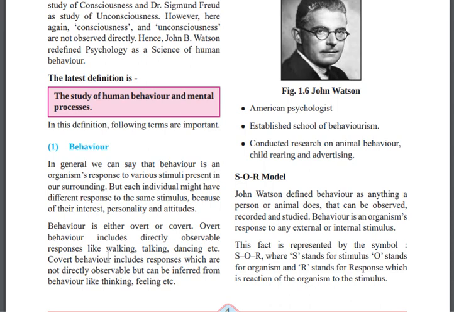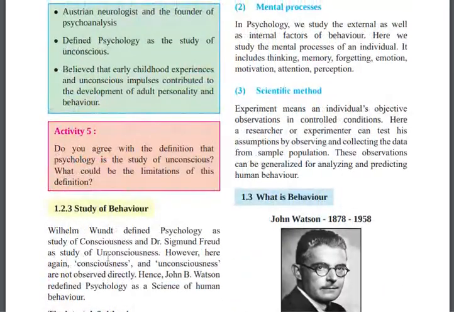Behavior is of two types: overt and covert. Overt behavior is behavior which is observable. Covert behavior is behavior which is not observable, like thinking and feeling. And mental process is all about the internal factors of the other person. If I want to understand the other person, or check what is going on internally, I will definitely check perception, thinking, memory, forgetting, right?